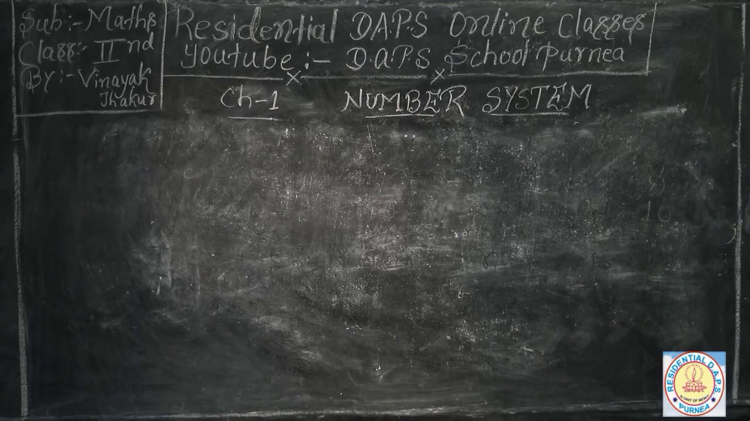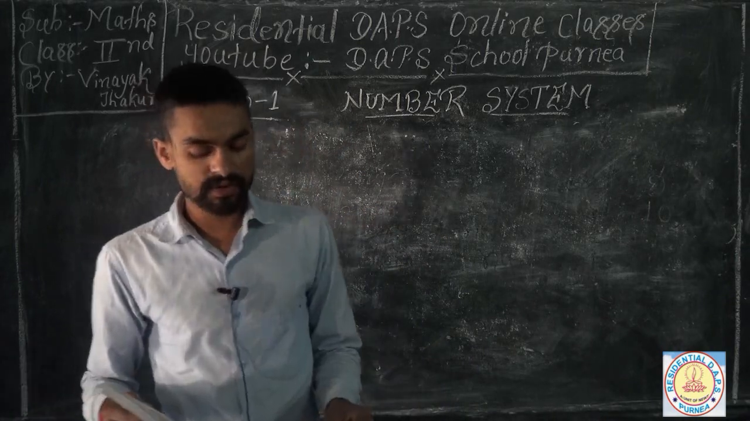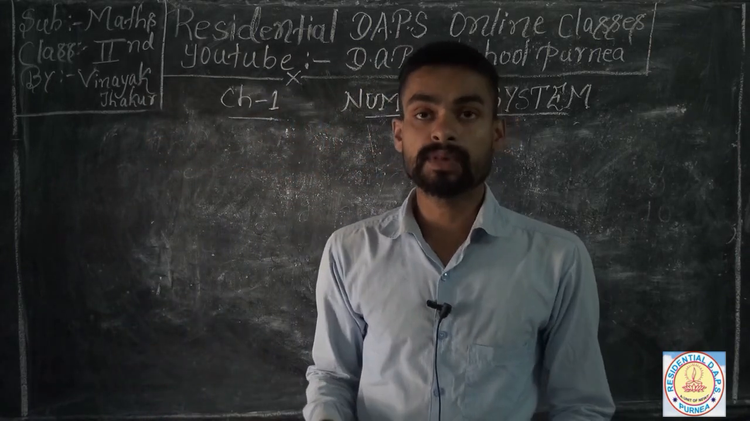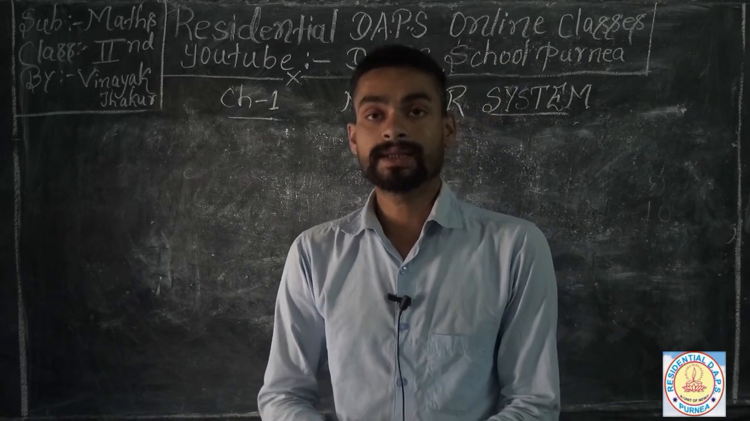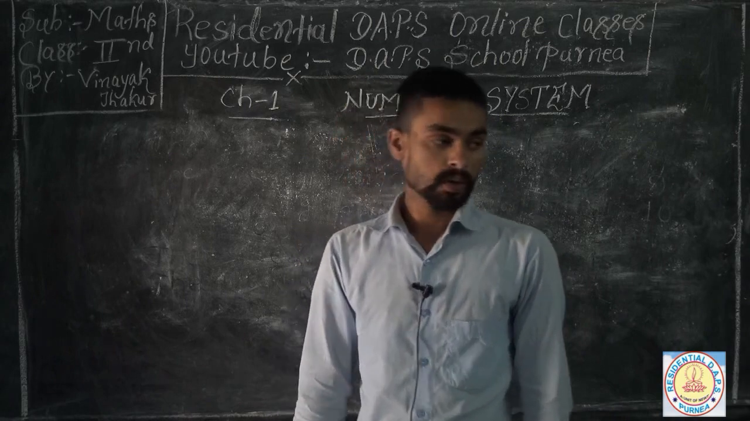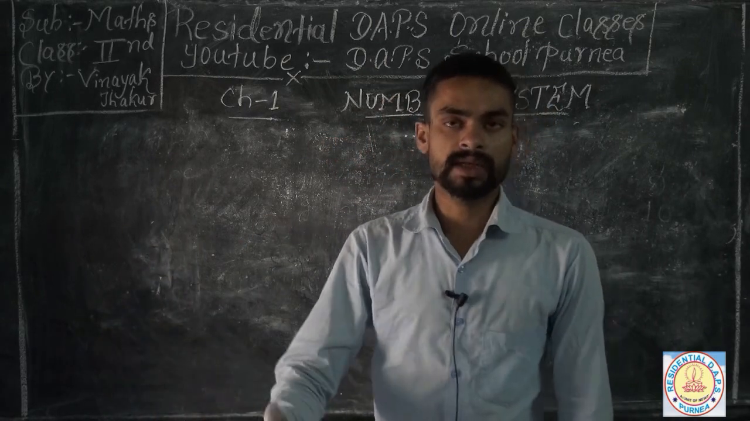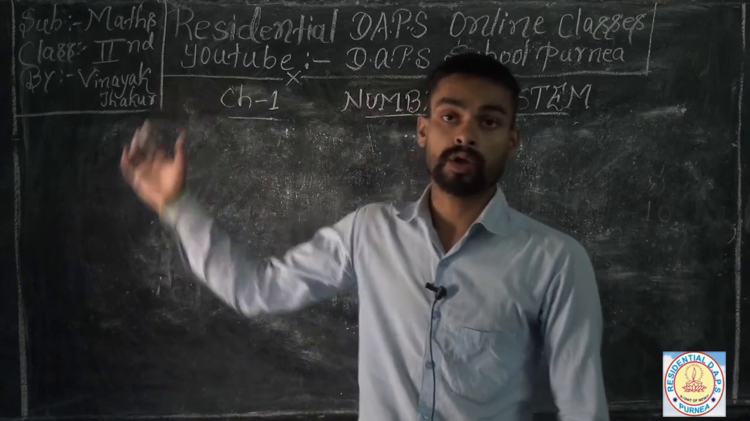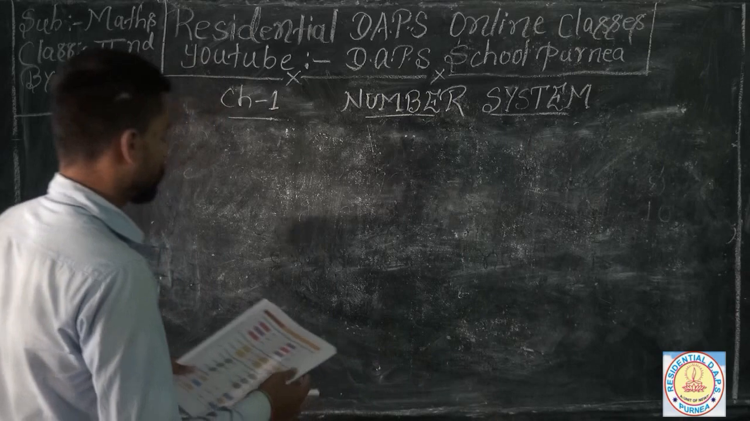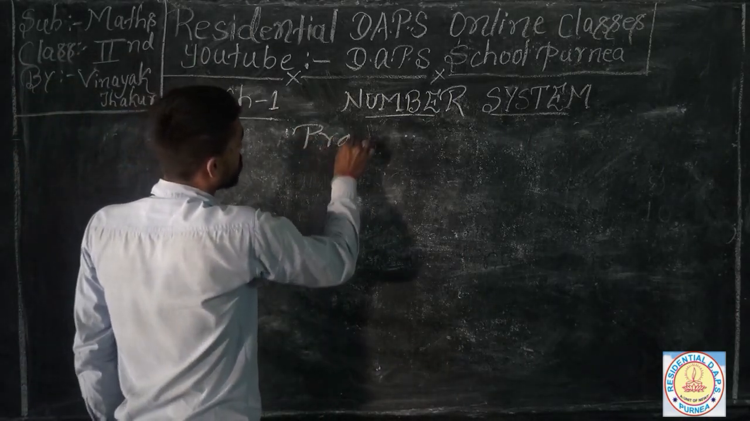How can you find out the larger number? At first, you have to fill your missing numbers on the table. 1000, which number comes after 1000? 1001, 1002, 1003, 1004, and so on. So I'm going to solve your practice 1.1 of your number system.